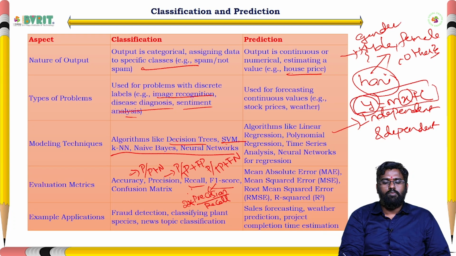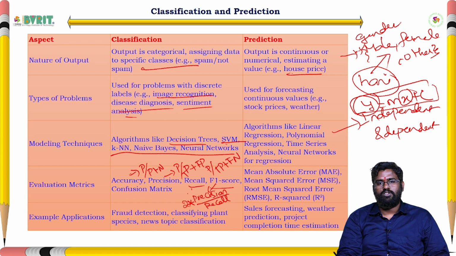Now coming to example applications: error detection, fraud detection and sales forecasting. Classification means classifying values into particular categories, and within that category we have to choose. Prediction means finding a continuous value. Day by day that value will increase, for example house rent, income, salary, or age based on the date of birth. That is classification and prediction.